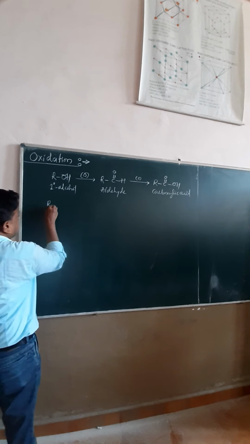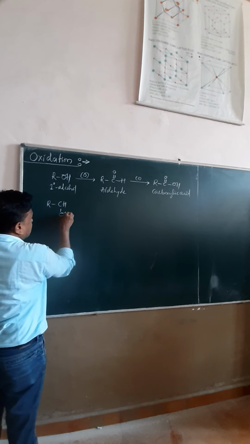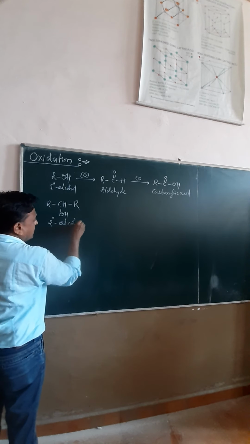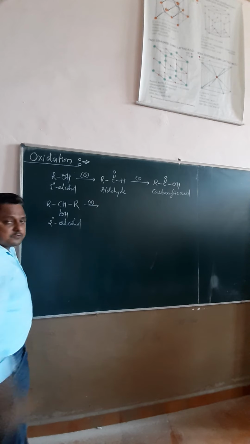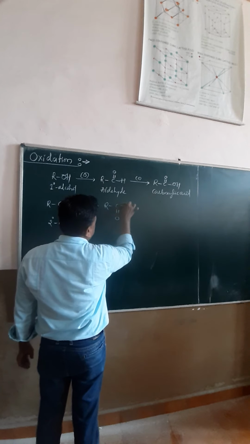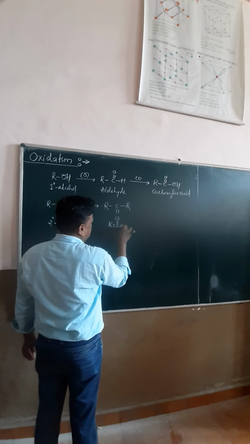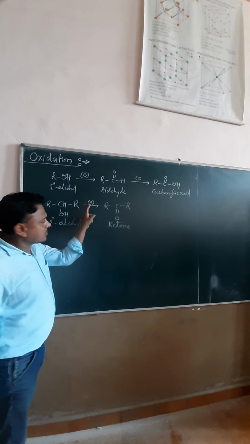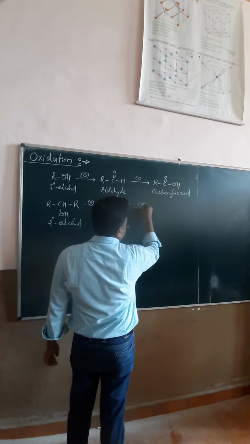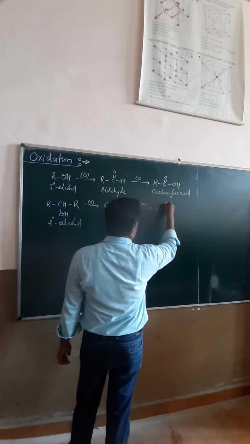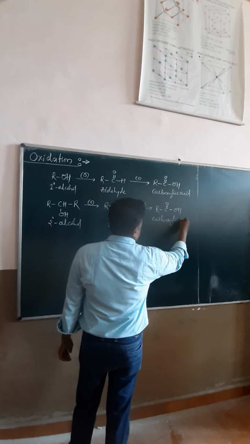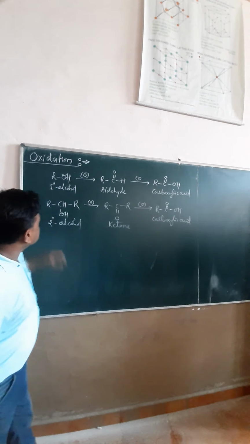And if you consider a secondary alcohol, if it undergoes oxidation, the intermediate is important. I think all of you know the name of this compound is a ketone. When a secondary alcohol undergoes oxidation, the product formed is a ketone. It further oxidizes, once again with the same result, to carboxylic acid. You keep in your mind, it's a general concept.